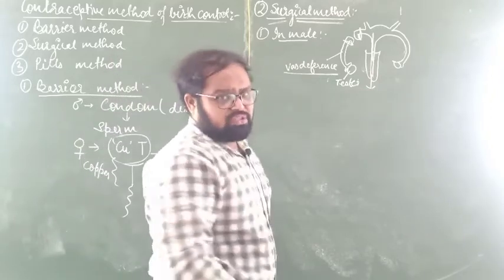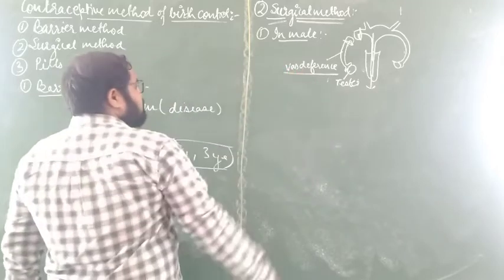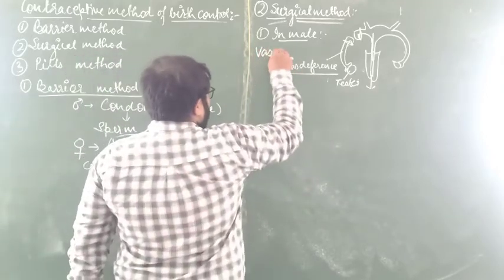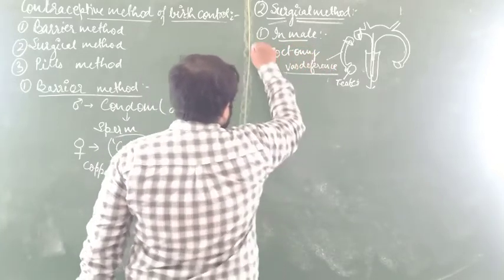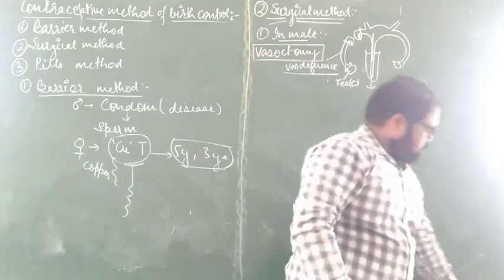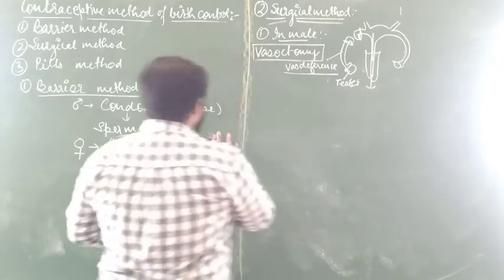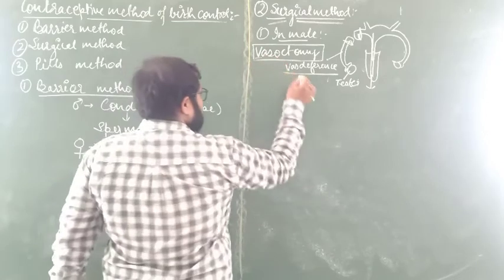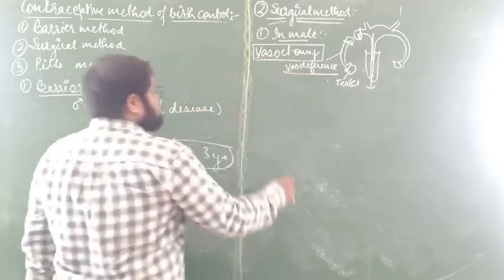In the male, this process is called vasectomy. This one is most important, vasectomy. To learn it, V is for vas deferens and V for vasectomy. This method is very commonly used.